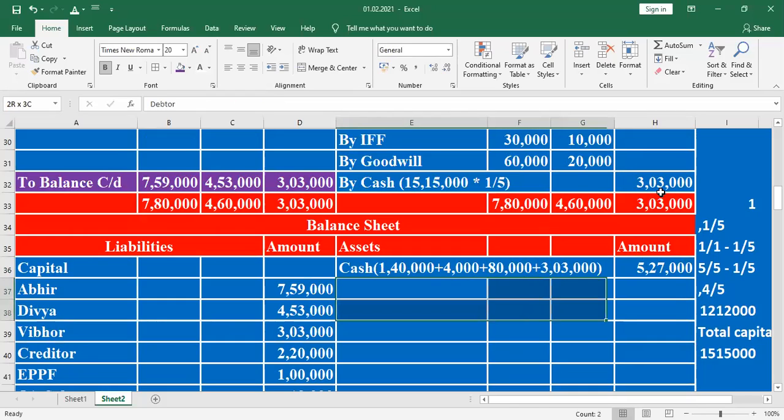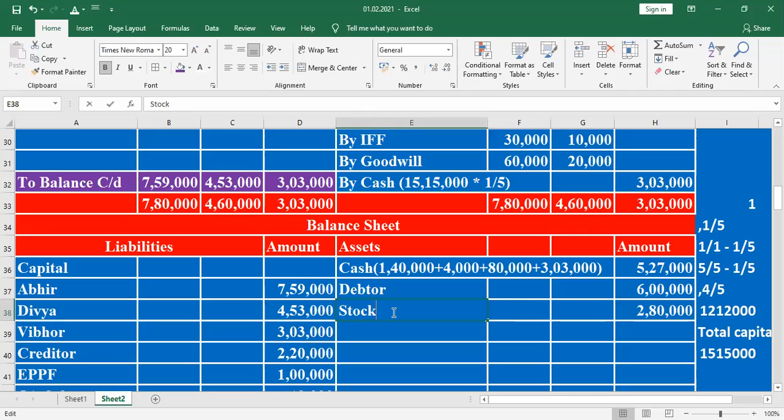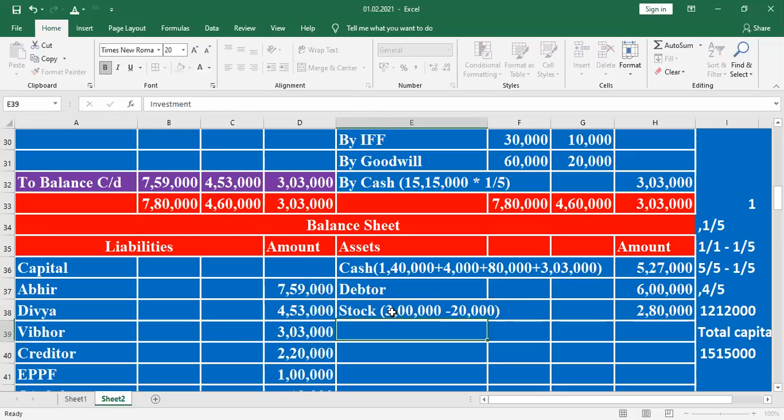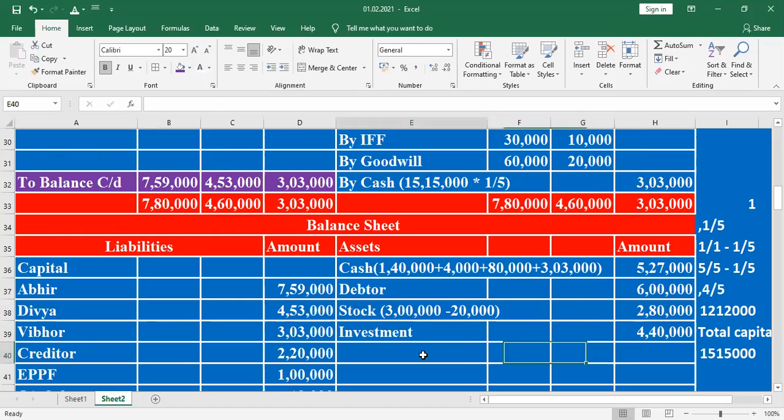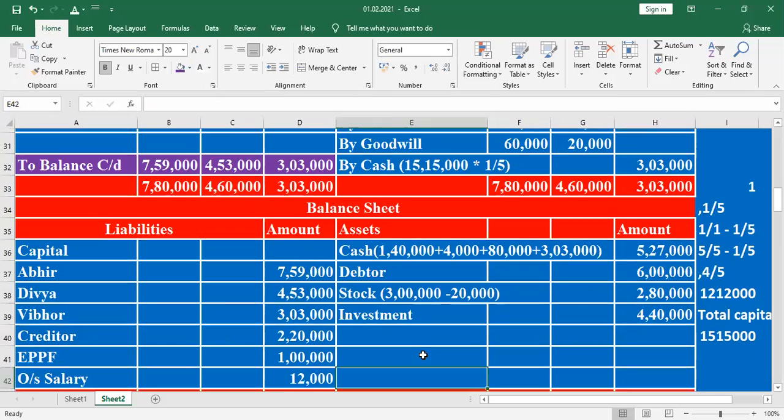What is the next one? Debtors. We mention the debtors. No adjustment in the debtors, consider the same value. Stock. What is the stock value? In the old balance sheet the stock is mentioned as 3 lakh, minus the overvalue 20,000 to be reduced. Here 2,80,000. Next, investment. Investment they are given 5 lakh, but the market value they are given is only 4,40,000. We mention here 4,40,000.